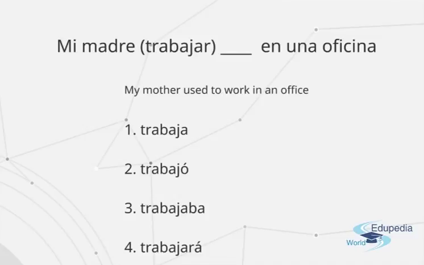The possible answers are 1 trabaja, 2 trabajó, 3 trabajaba, 4 trabajará. Mi madre, blank, en una oficina. This is an easy one, but again, we could have different options, but we're looking for the imperfect once again, only the imperfect.